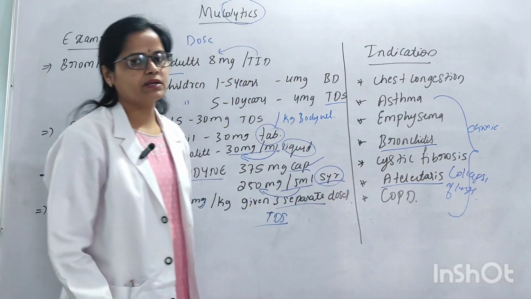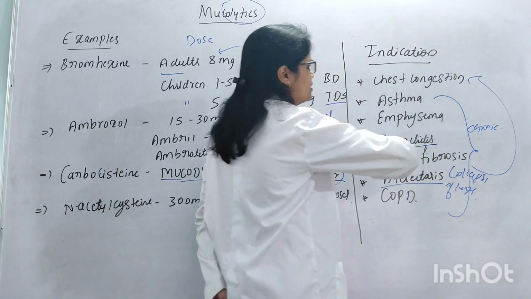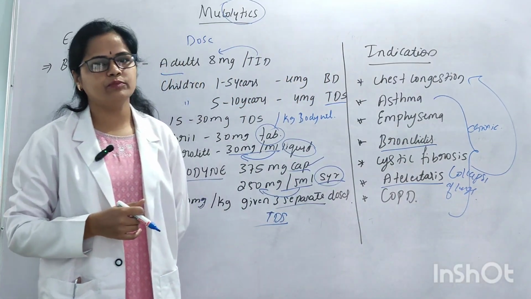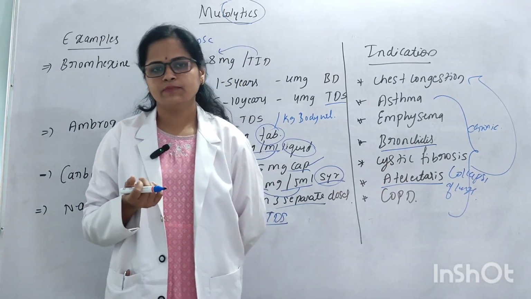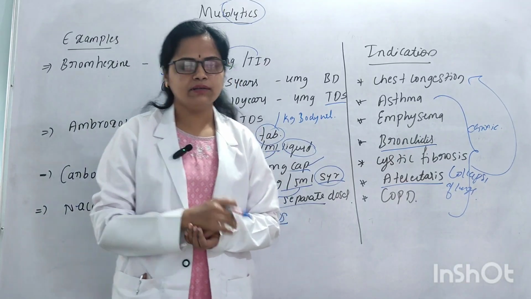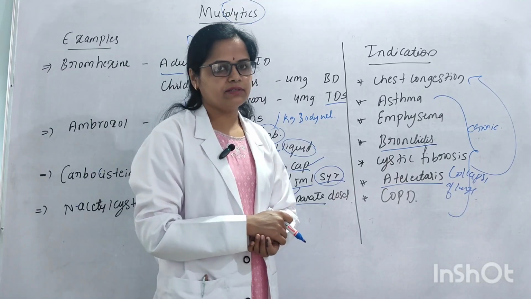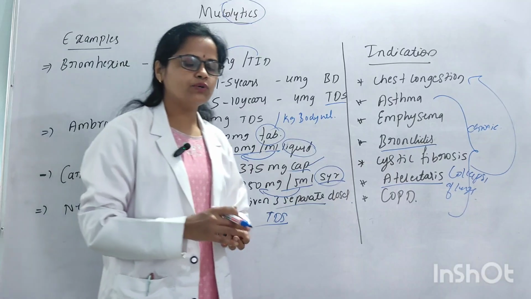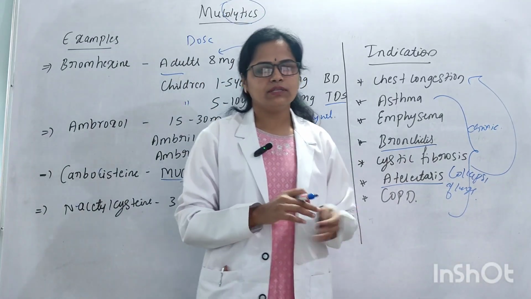In all these conditions there is a severe chest condition because of the excessive collection of mucus. With excessive collection of mucus, there is no proper gaseous exchange. If there is no proper gaseous exchange, the person may have breathing difficulty. When you administer these drugs, those breathing difficulties are going to reduce by affecting the mucus secretions. Okay, these are the indications.